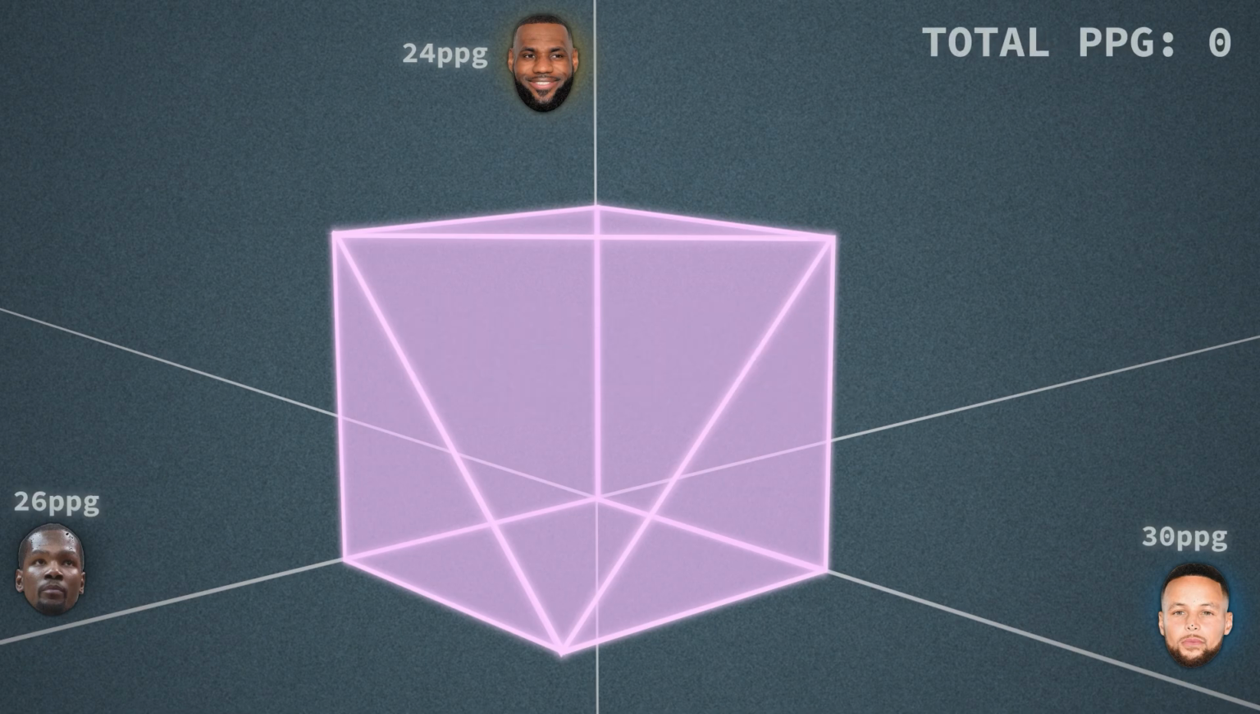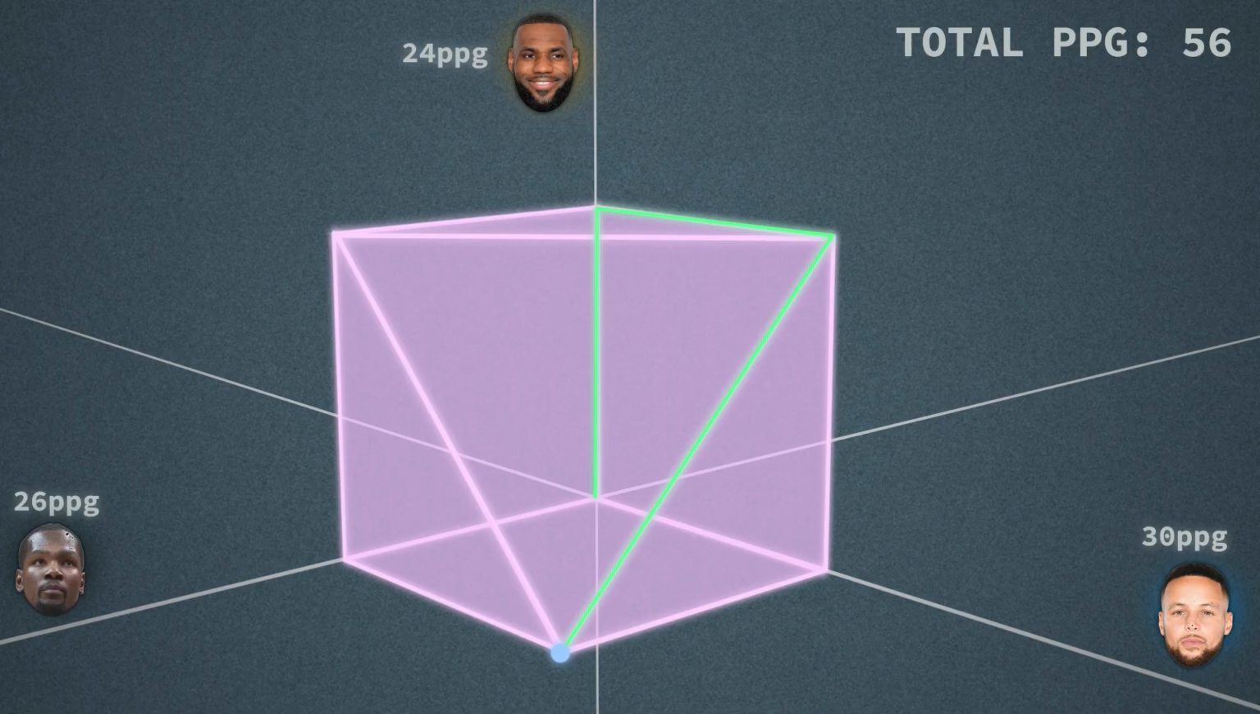For now. We will start with no players in our team, and for the first step we can pick any one of the 3 players. Let's say we pick LeBron, which is the same as moving upwards. Now we check the neighboring corner and see that adding Curry to our team improves the team's points per game. However, once we check the neighbors again, we see that ditching LeBron for Durant actually gives a better solution.